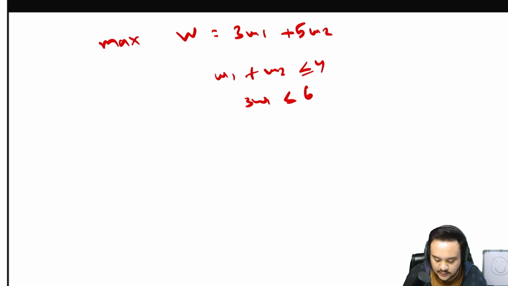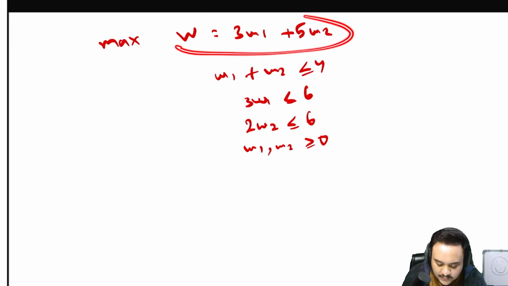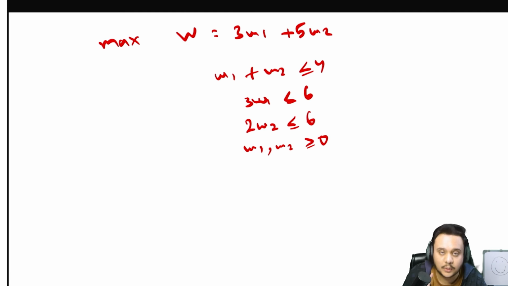Okay, so complete your equation. It was 3w1 is less than equal to 6. Finally 2w2 less than equal to 6, and you can just write that w1, w2 is greater than equal to 0. So just logically solve this. Do not spend a lot of time on this, otherwise it is going to take a lot of your time. If you just look at the maximization problem, we are trying to maximize this equation, and 5w2 has the higher coefficient, so we are going to take the maximum value of w2 that is possible. What is it? Simplify this one, simplify this. w2 is less than equal to 3, so 3 is the maximum value that w2 can take.